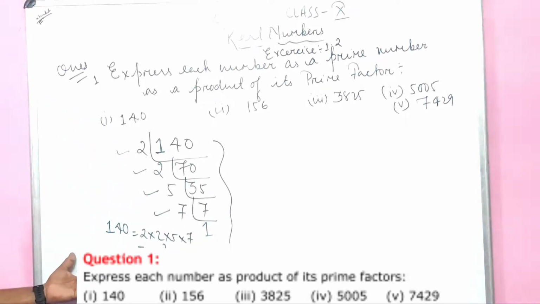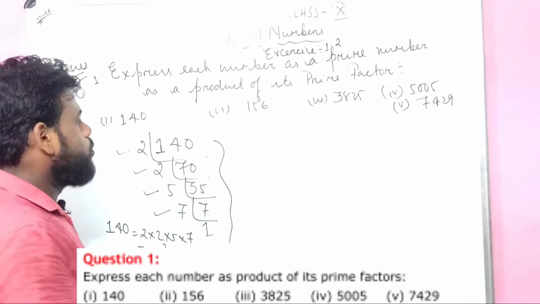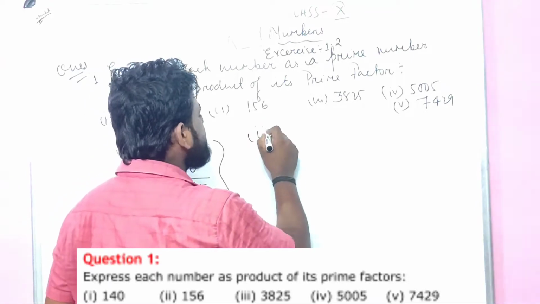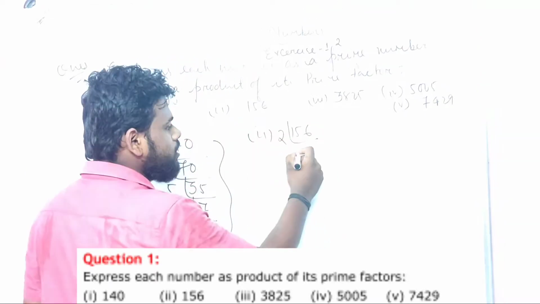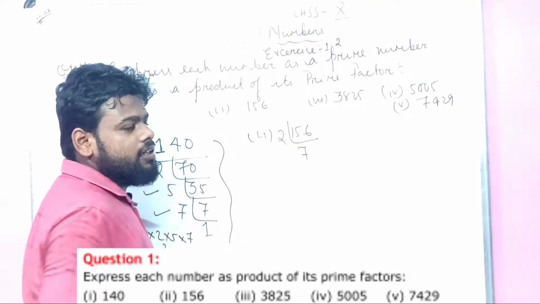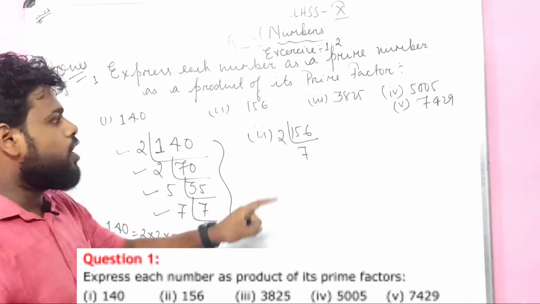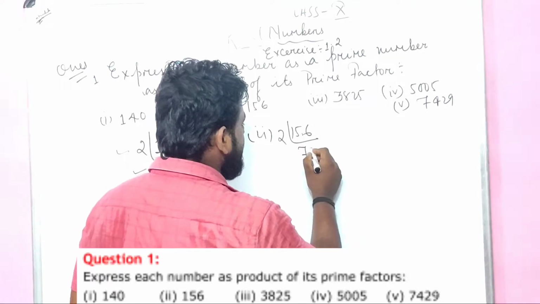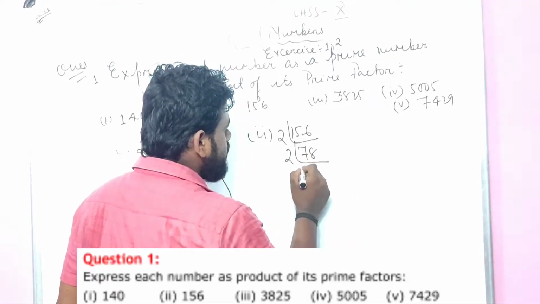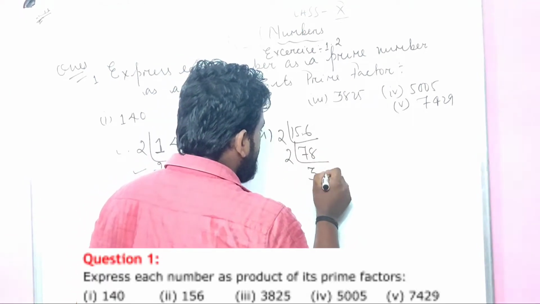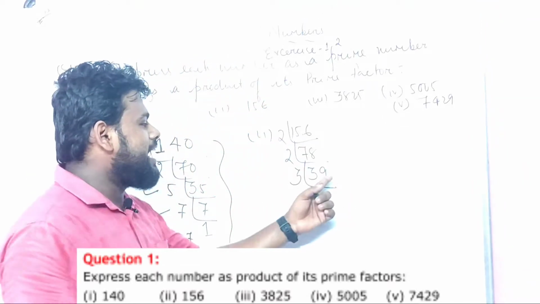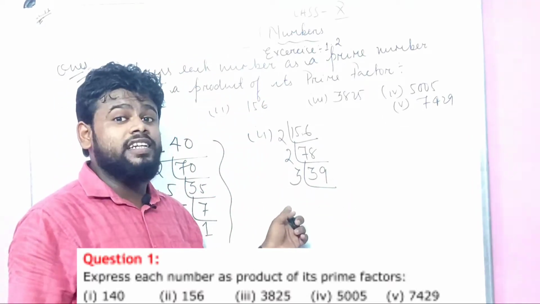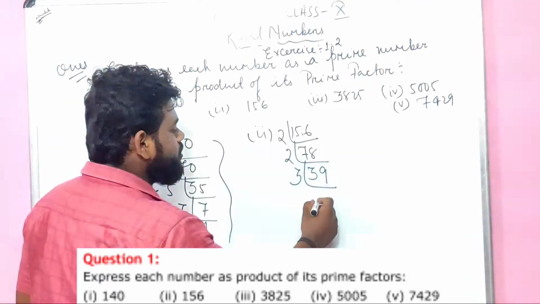It's very easy. Let us do one more. 156, very easy again. 156 is divisible by 2. 2 sevens are 14, 15 minus 14 is 1, 1 8, 16, 8, 78. Again 2, 39. Then after that 3, 13. Why 3? Because 3 plus 9 is 12, and 12 can be divided by 3. Then after that it will be 13.